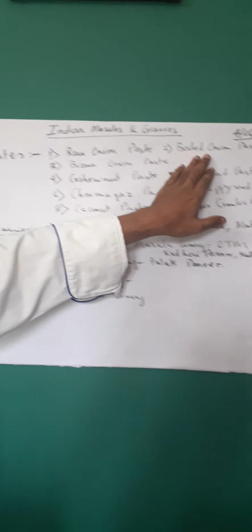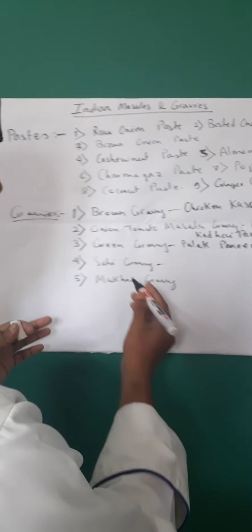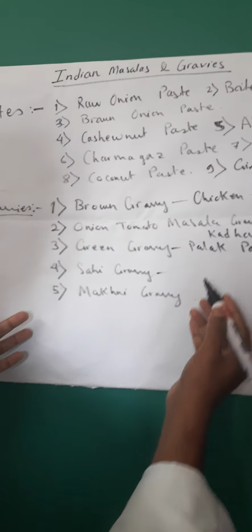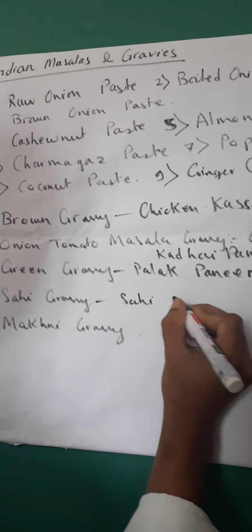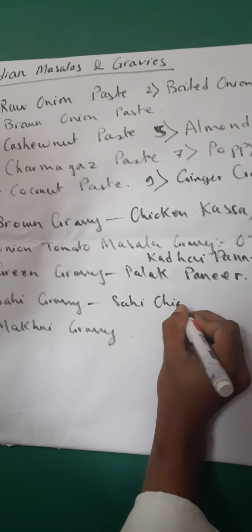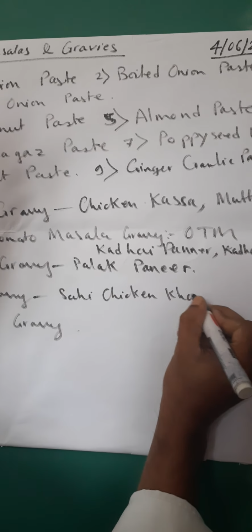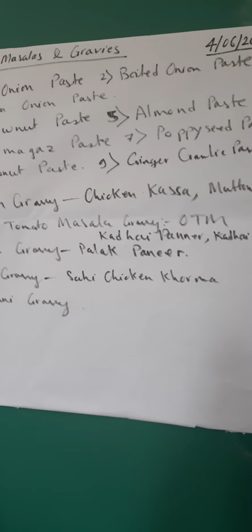Into that we add, in certain recipes, raw onion paste, or sometimes we use boiled onion paste, but I would always suggest and prefer to use boiled onion paste, so that the white color retains, and this gravy is always finished with cream to give it a white color. So out of shahi gravy, what are the dishes you can get? One of the most popular dishes, shahi chicken korma, is one of the most popular dishes you get out of this.